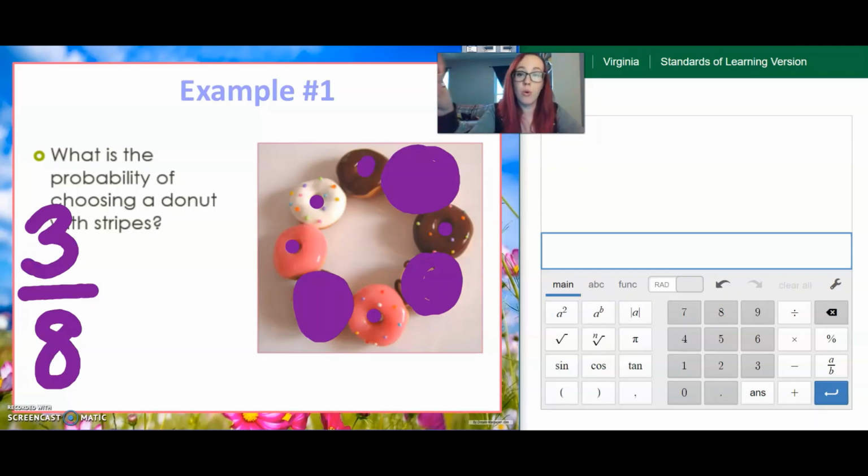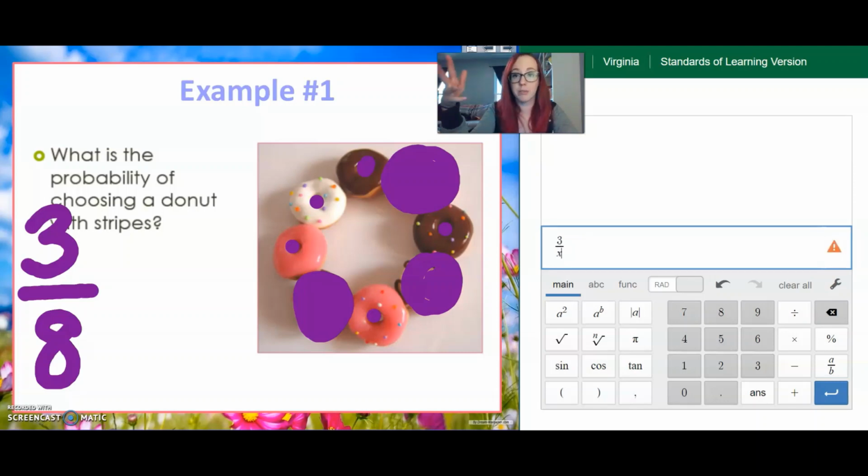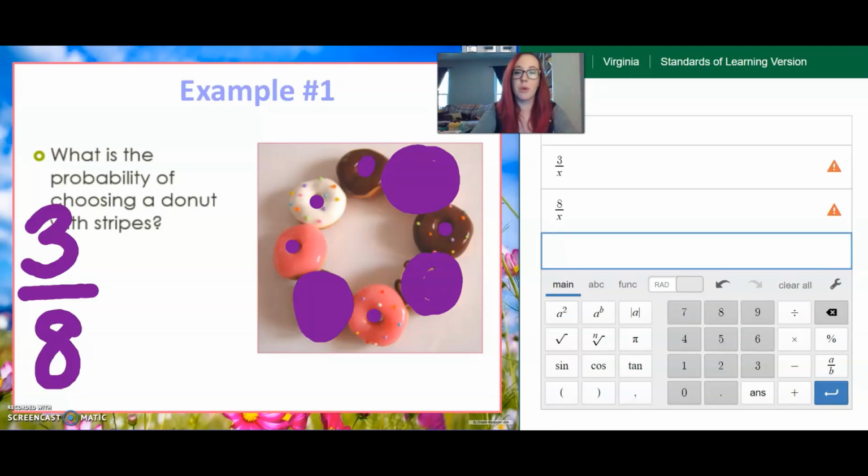Now what you should always do is go over to Desmos and see if that's a fraction that can be simplified. I bet some of you already know the answer, but we're going to try it anyways. We're going to use the method that Ms. Voss used yesterday. We take the numerator and divide it by a random number, the denominator divided by the same random number, and then we decide what those numbers are.